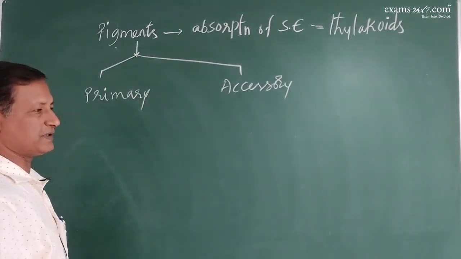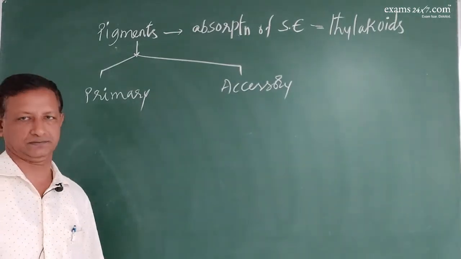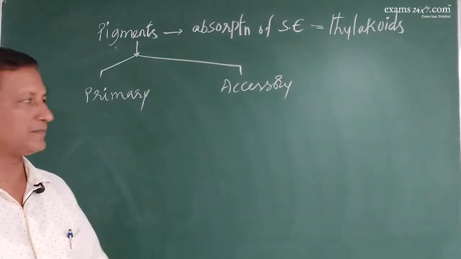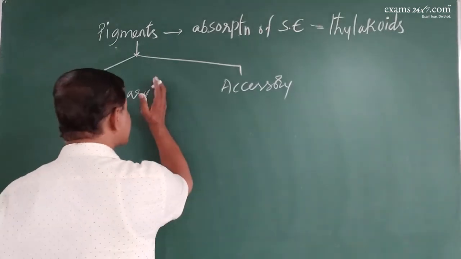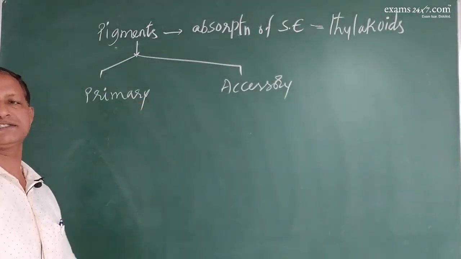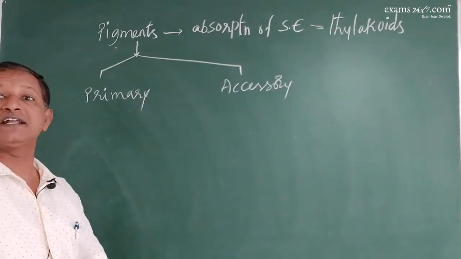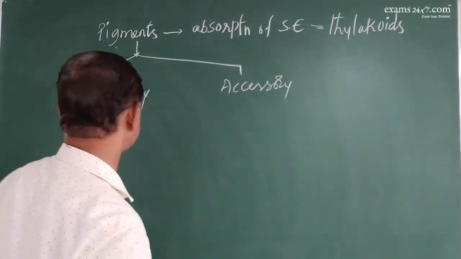What is the difference between the two? Primary pigment is the main pigment, it is the captain. So it is the main pigment required for the absorption. Accessory pigment means other than the primary pigment. Among the given pigments, one will act as primary pigment. All the rest will be considered as accessory pigments, right?